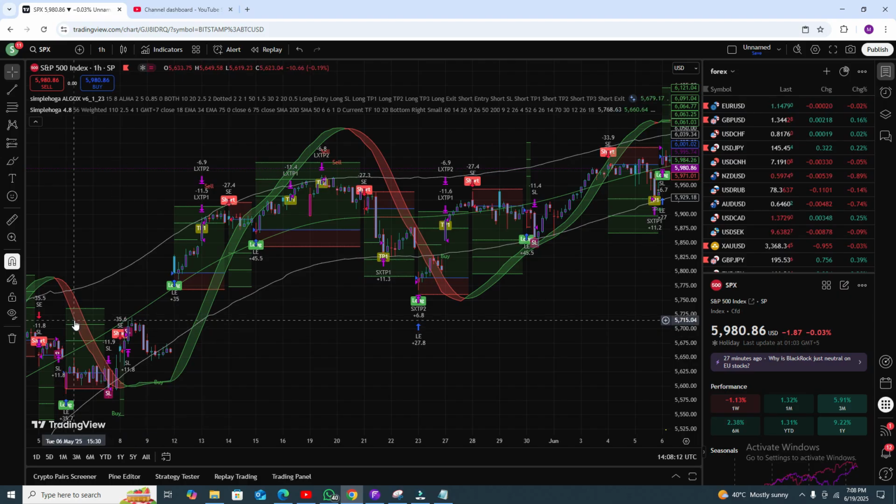Okay, here you can see this is the RSI green one. This is the RSI ribbon actually. This is the most important. This is the RSI. When the RSI is green, you can see the market going upside.